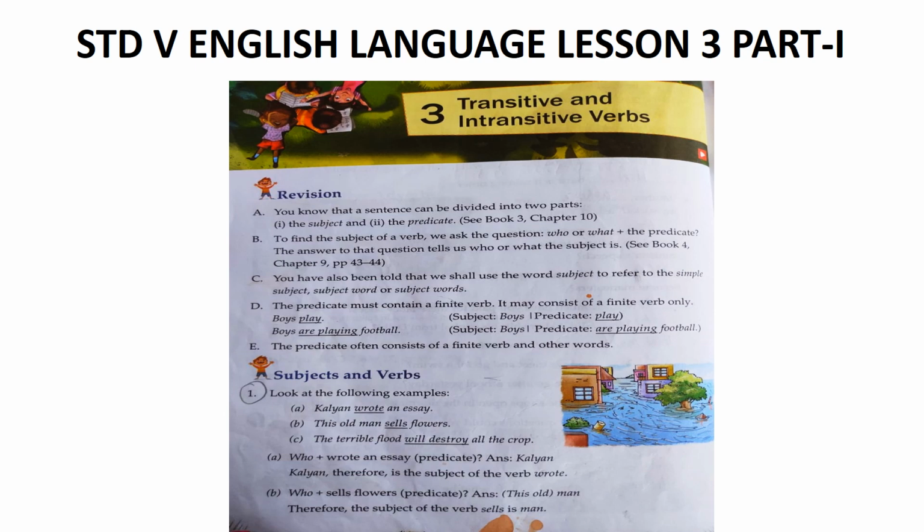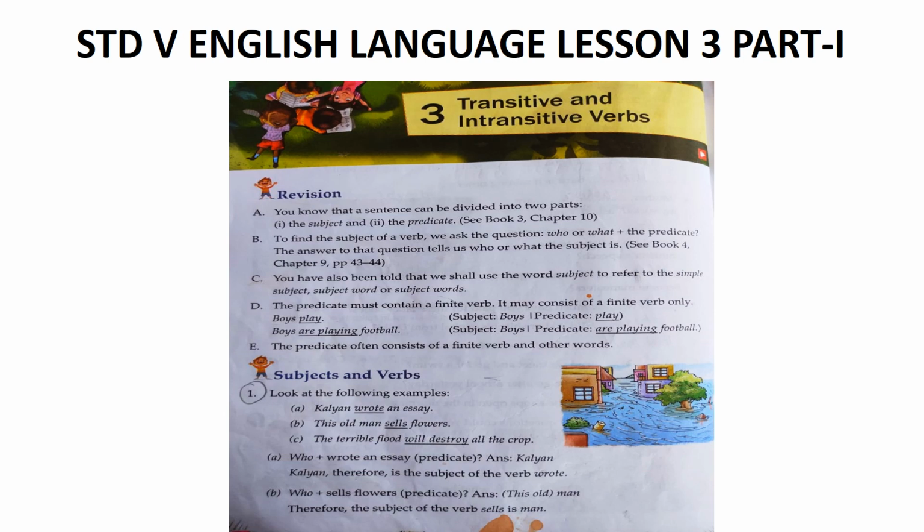Now, look at the same sentences written in a different way. D. The essay was written by Kalyan. E. Flowers are sold by this old man. F. All the crop will be destroyed by the terrible flood. Again, to find the subject, we ask, what was written by Kalyan?